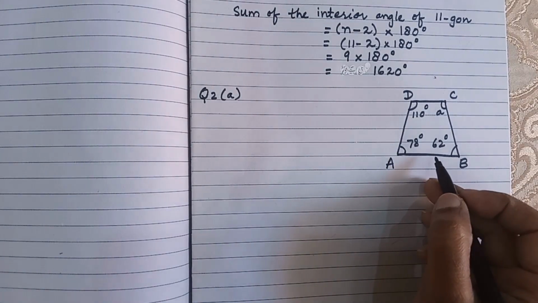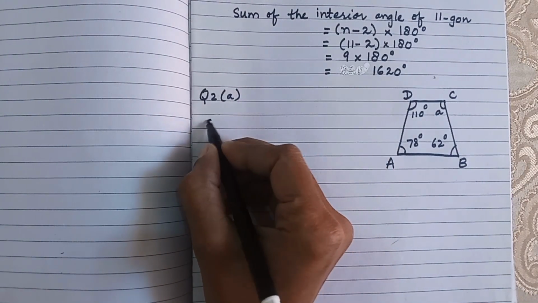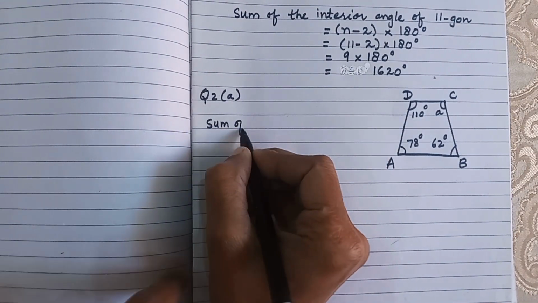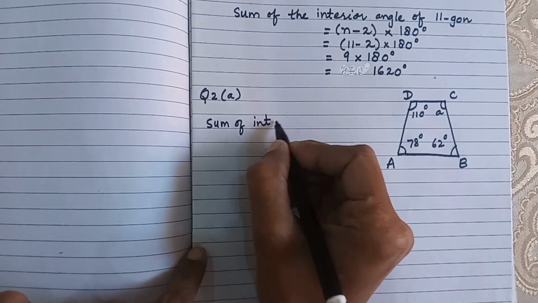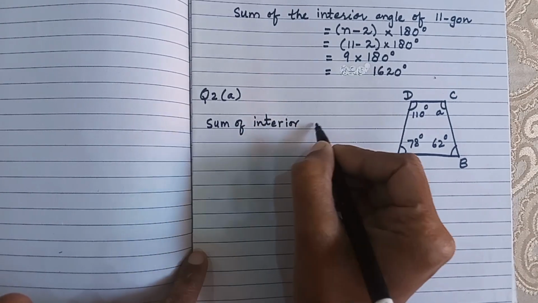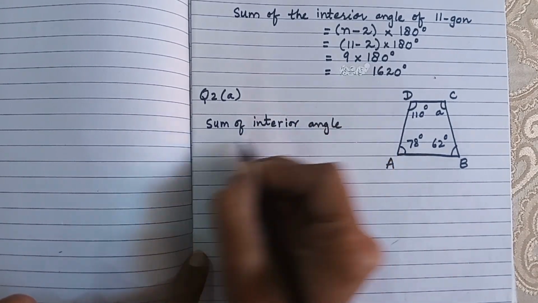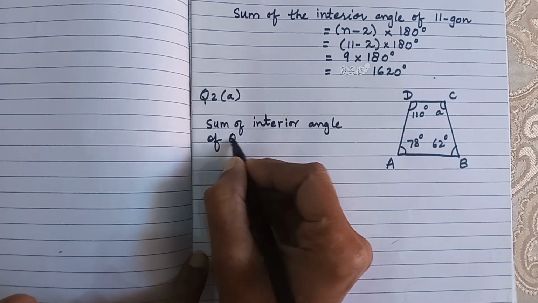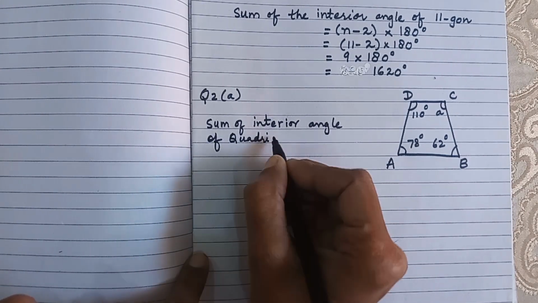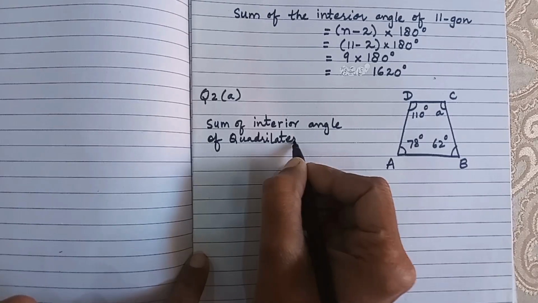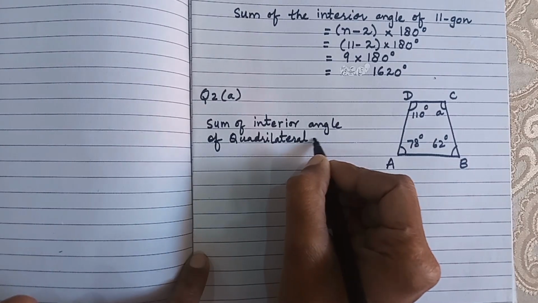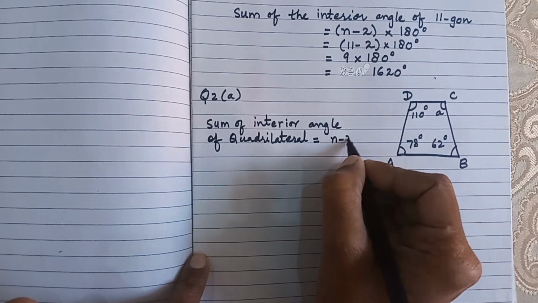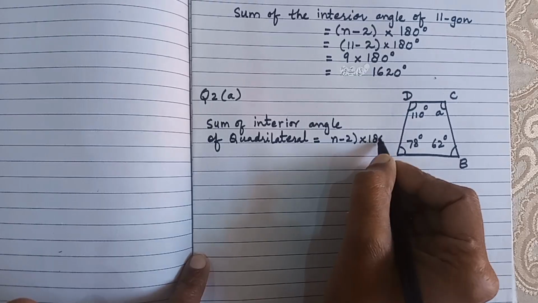This is basically a quadrilateral, and the sum of interior angles of a quadrilateral is equal to (n minus 2) multiplied by 180.